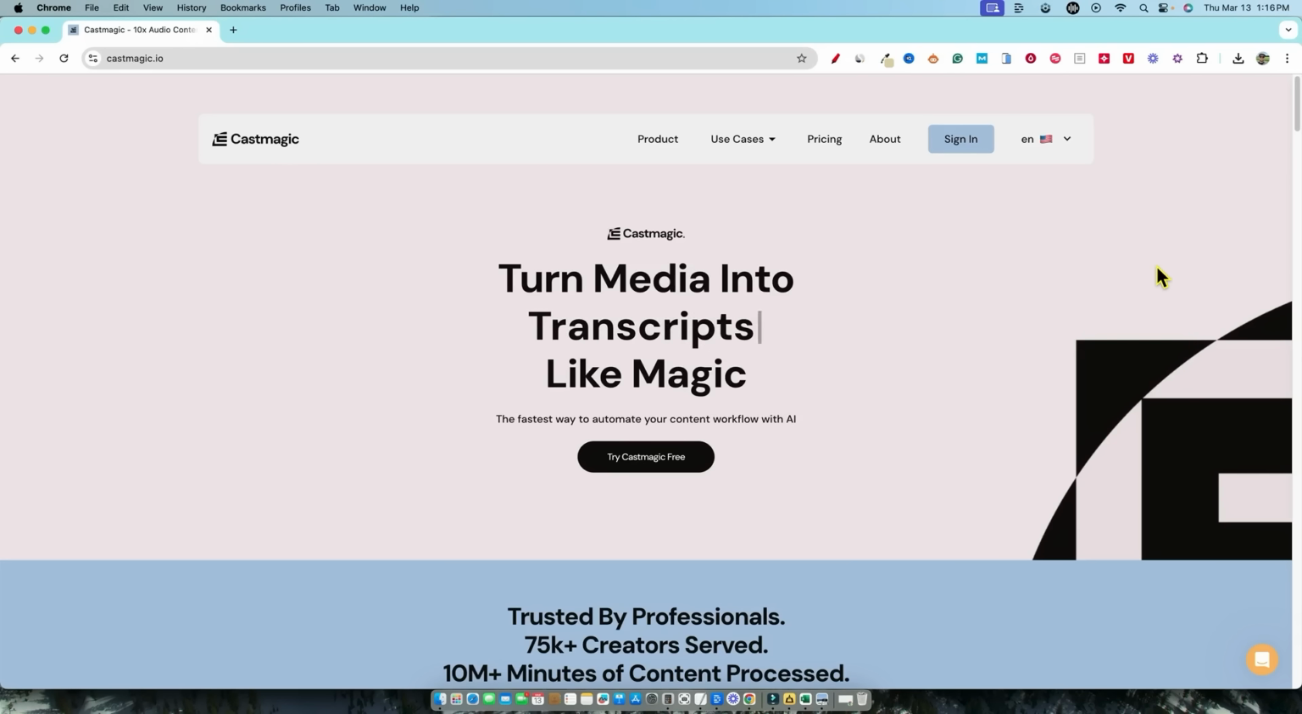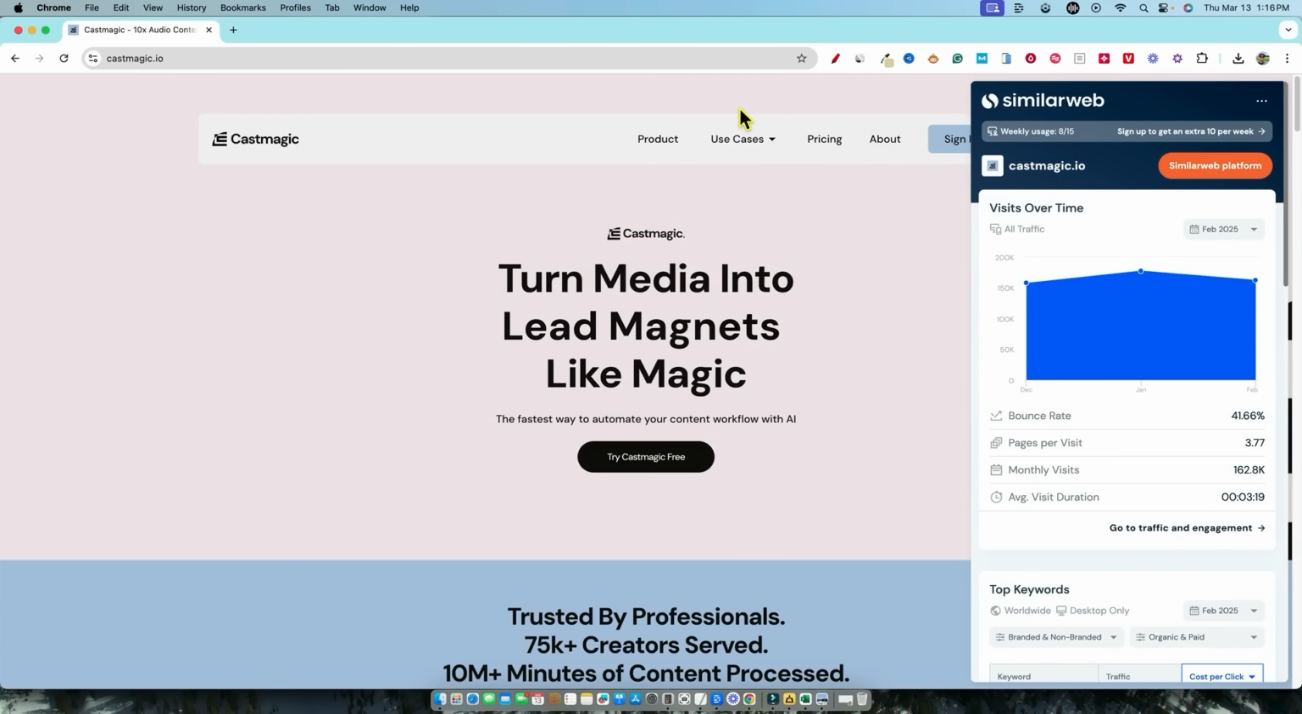Today we are looking at Castmagic. The last time I reviewed this, I want to say it's been at least a year. The last time they were on AppSumo, they are coming back today on March 17th for a new launch on AppSumo. I'm on their page right now without logging in, and I just want to look at what SimilarWeb has to say about their traffic and sustainability as a company.